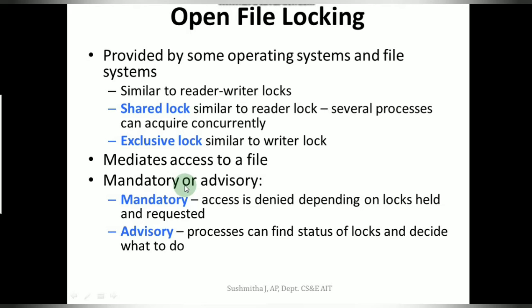So the kernel is going to prevent the process from accessing a locked file, and it ensures that whenever it is locked, no other process can use it. Whereas advisory locks are the locks that are applied and programmed by the user using appropriate system calls. So you have system calls to apply a lock.